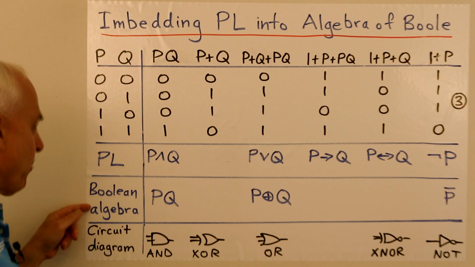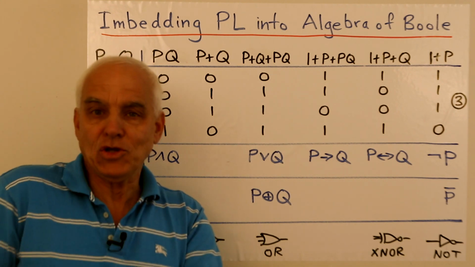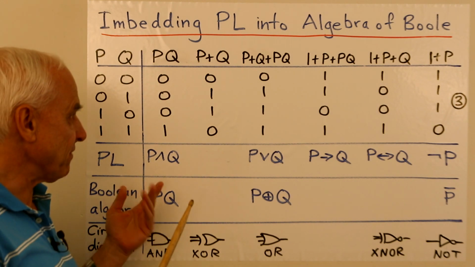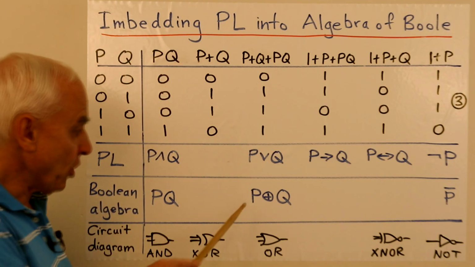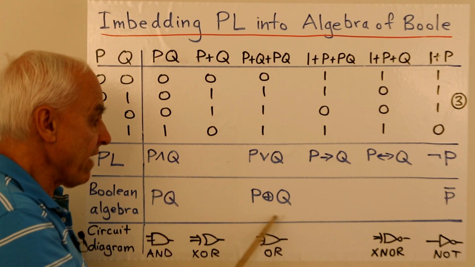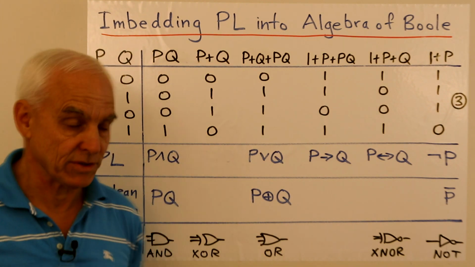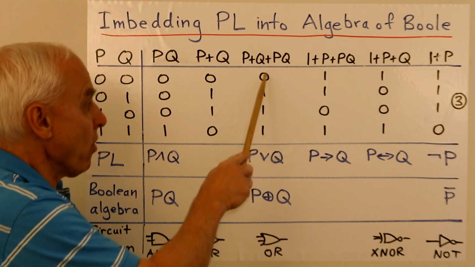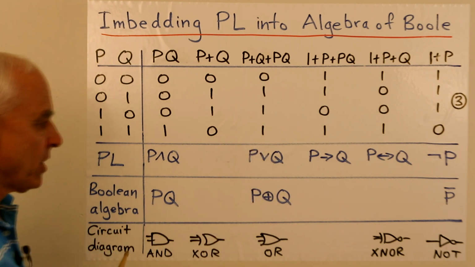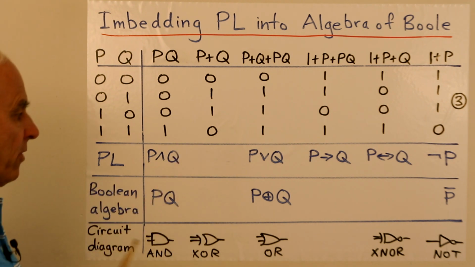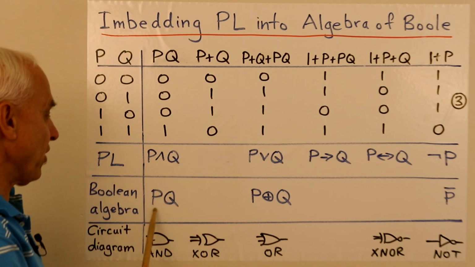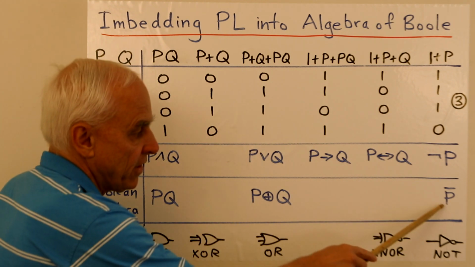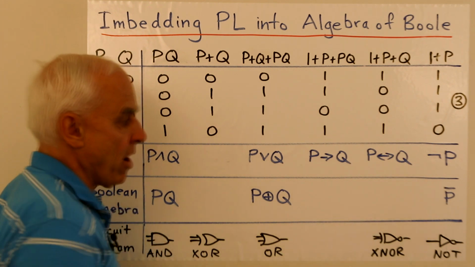Now, I at the same time want to connect it with our Boolean algebra story, where also we have a slight variation from the algebra of Boole. Notably, instead of having this sum, we have our circle sum, P circle sum Q, which is our name for the inclusive OR. So in the Boolean algebra story that we've already talked a lot about, the main operations are the multiplication, the circle sum, and the negation, which is with a bar over it.